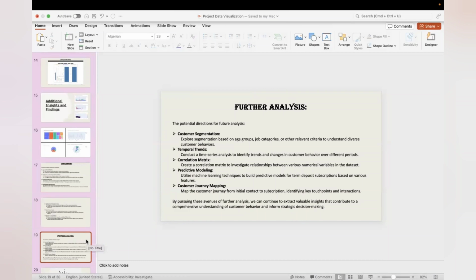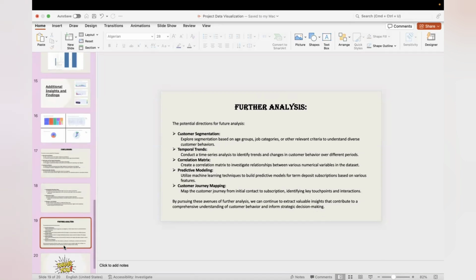And coming to the further analysis. These are the potential further analyses: customer segmentation and temporal trends, correlation matrices, predictive modeling, and customer journey mapping. By pursuing all these further analyses, we can continue to extract valuable insights that contribute to a comprehensive understanding of customer behavior and inform strategic decision making.